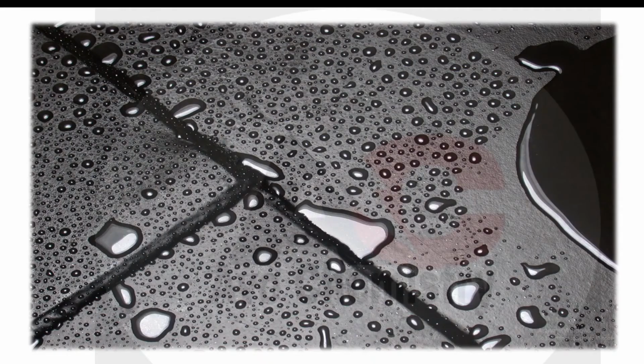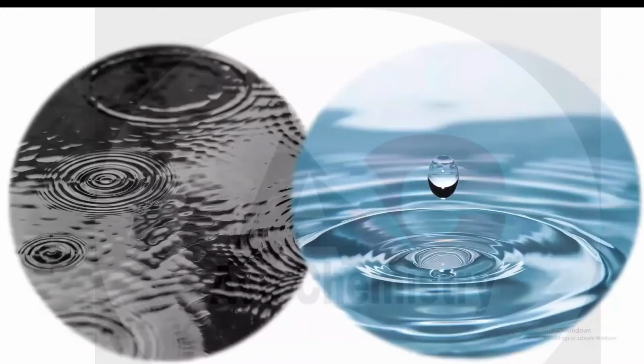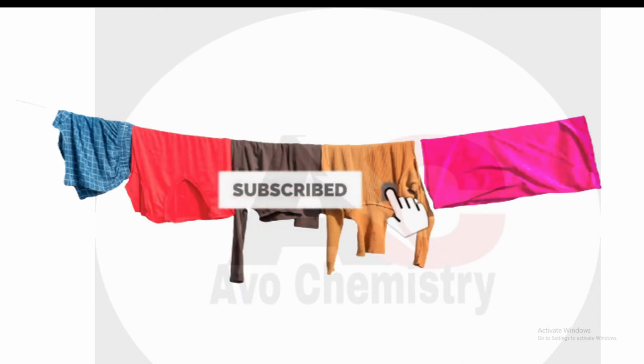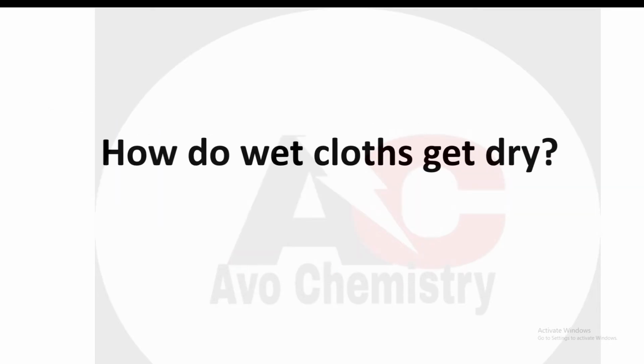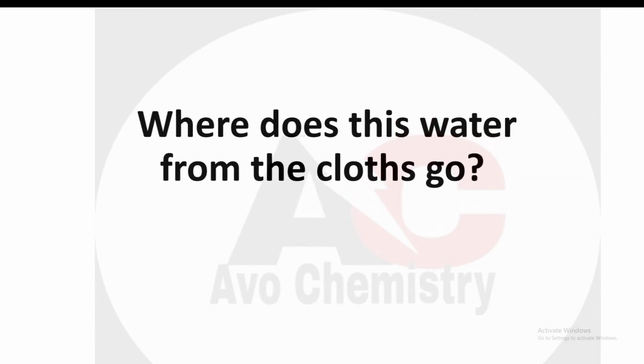Similarly, when you spray water somewhere else, like on the floor or table, you observe that after some time this liquid disappears. Same, puddles of water that form after raining disappear. Why? Similarly, when your mom washes your clothes and hangs them outside for drying, clothes get dry. So you observe that? How do wet clothes get dry? Where does this water from the clothes go? We have seen many examples. So where does this water go?